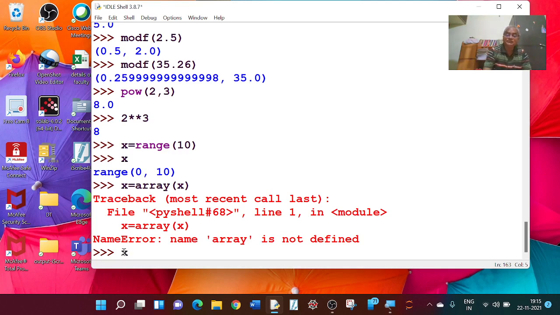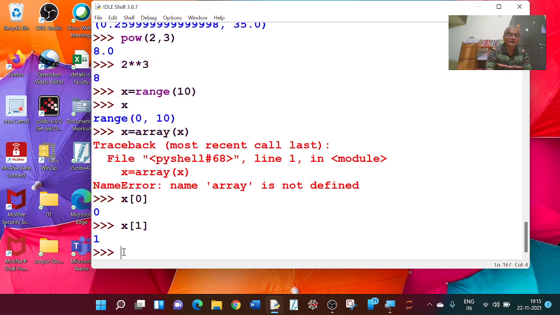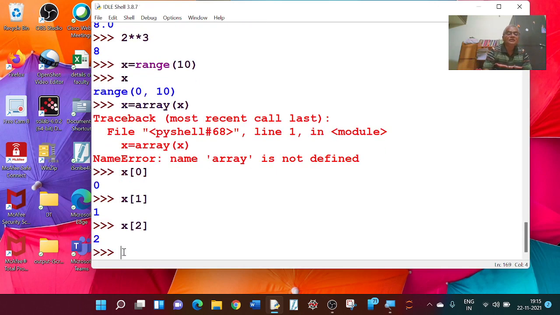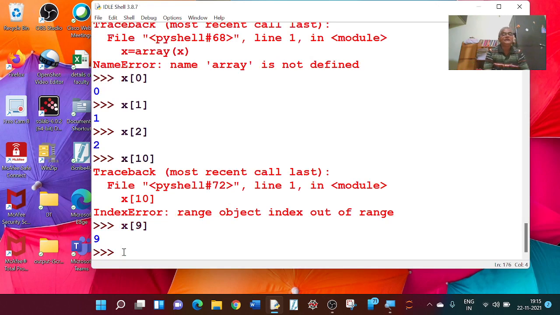Suppose if I write x0, what happens? x0, I am getting 0. x1, I am getting 1. x2, yeah. x10, range object index out of range. Okay, so x10 is not defined. Let me try for x9. I am getting 9.